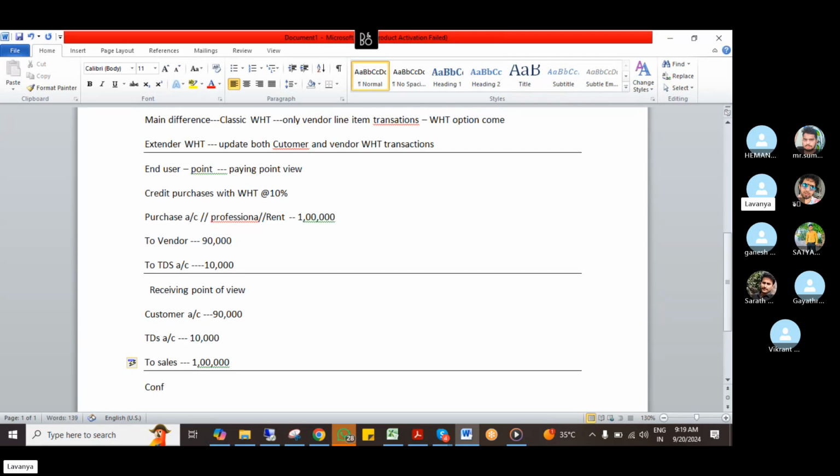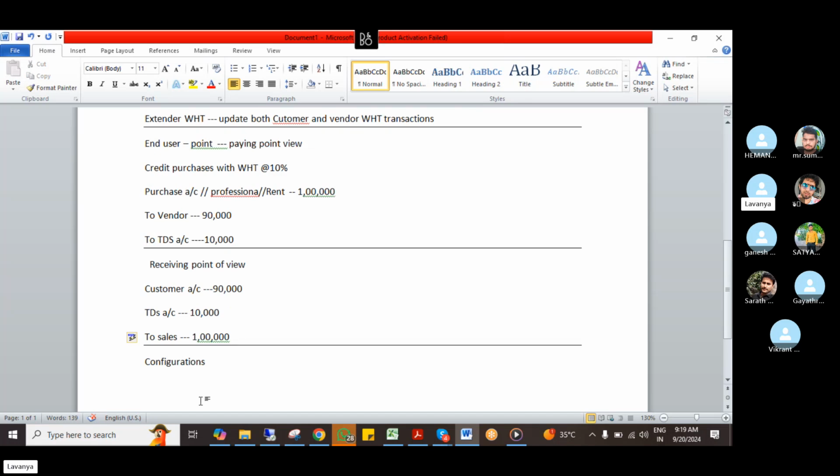Now we come to the configuration part. What are the configurations we have to do for this end user posting? Configurations as a consultant. First configuration, GST related and withholding tax related.